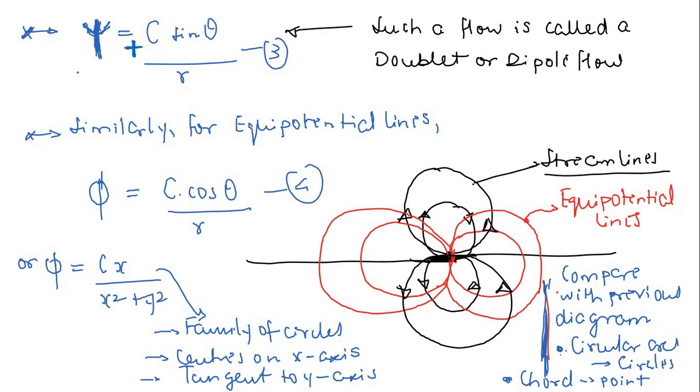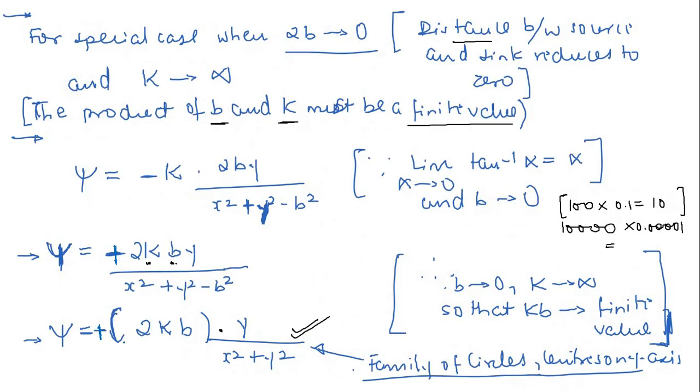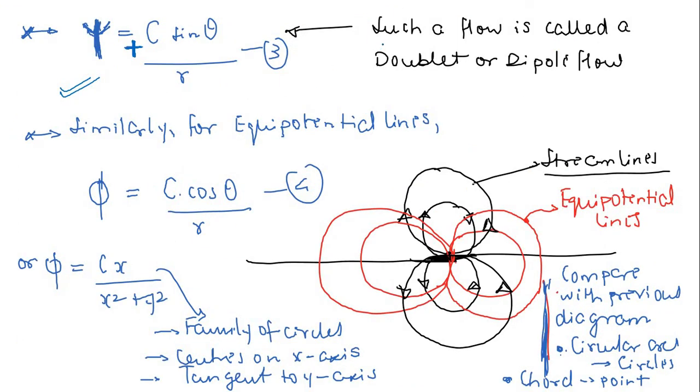Nothing else. So now the stream function is simply given by psi is equal to c sine theta divided by r, because this 2kb is now some new constant c, very easy to guess. Finally, you can see that such a flow is called a doublet or dipole flow. So the flow in which the stream function is given by this equation, psi equal to c sine theta by r, is called a doublet or dipole flow.